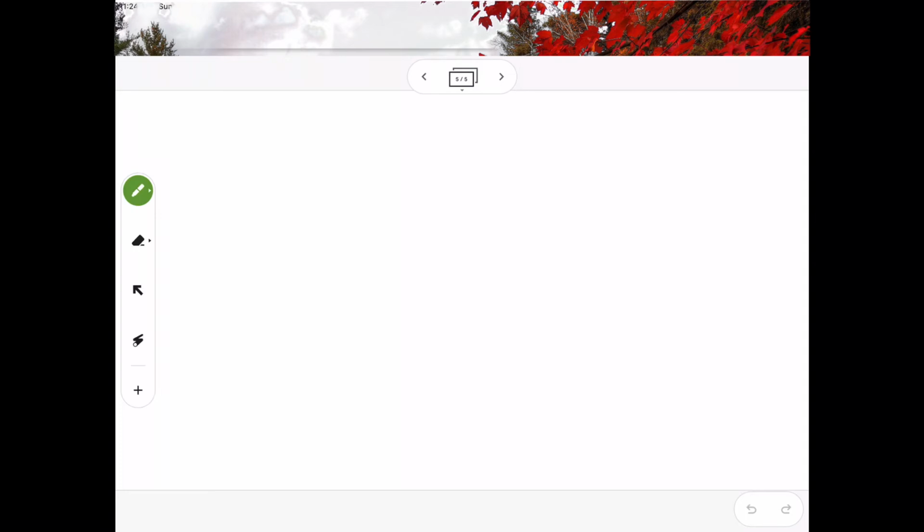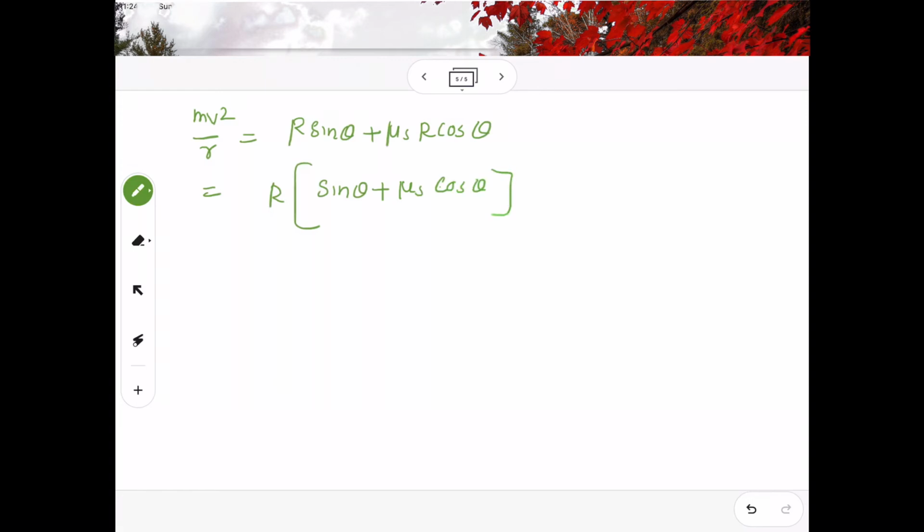Next I am going to take equation number 1 once again. So mv square by r equal to R sin theta plus mu s R cos theta. In this equation I am going to substitute the value of R. So mv square by r equal to R times sin theta plus mu s cos theta.